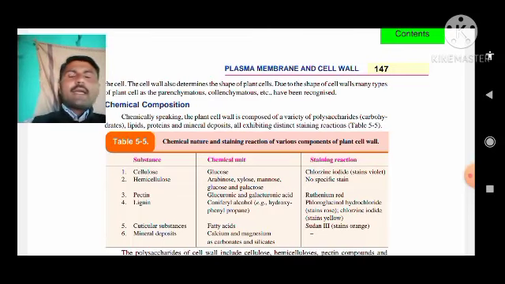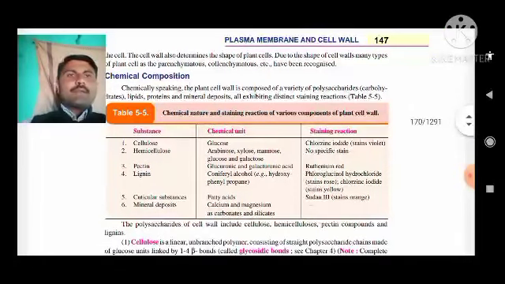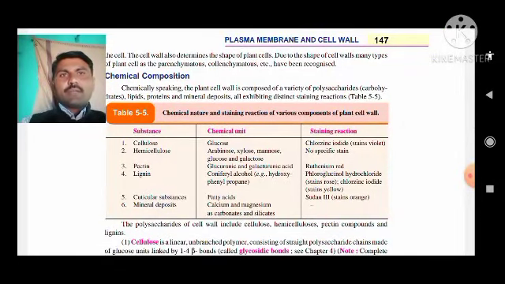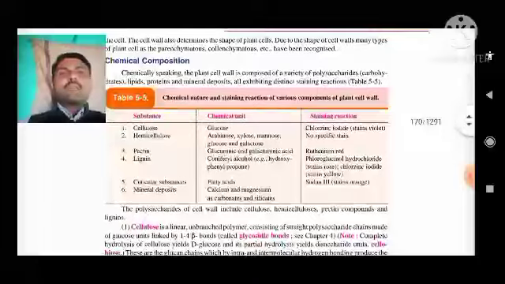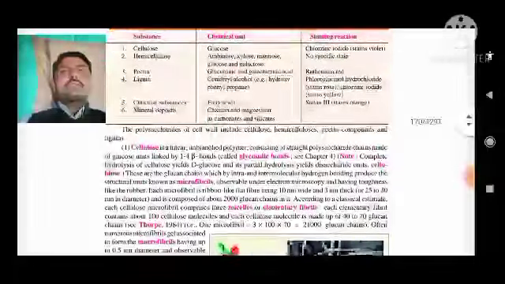The staining reaction of various plant cell walls, which you see in this table. It is divided into three parts: number one, substance; chemical unit; and staining reaction. So substance is cellulose, chemical unit is glucose, and the stain reaction is violet. So there are 6 types of substances: cellulose, hemicellulose, pectin, lignin, mineral deposit, and cuticular substances.